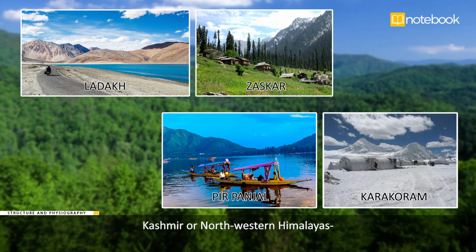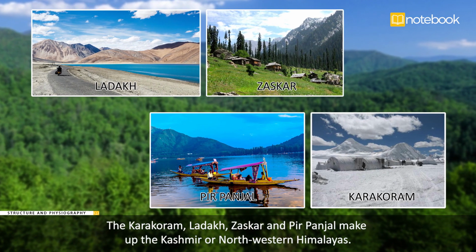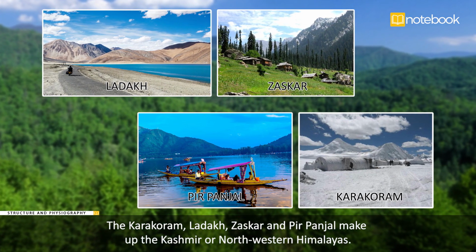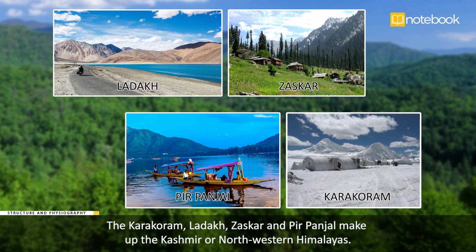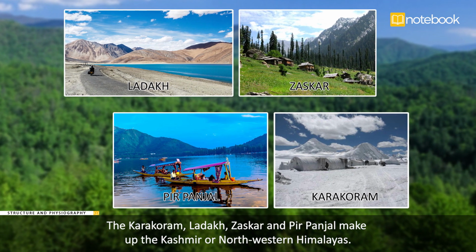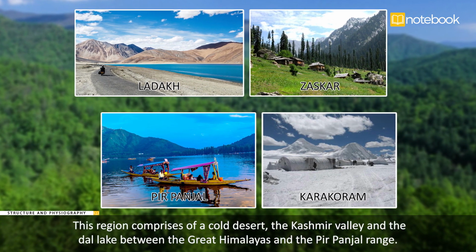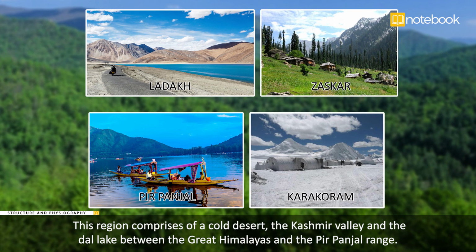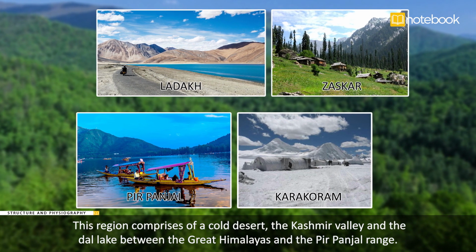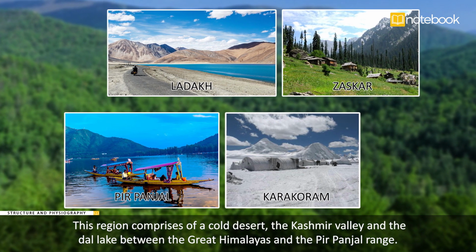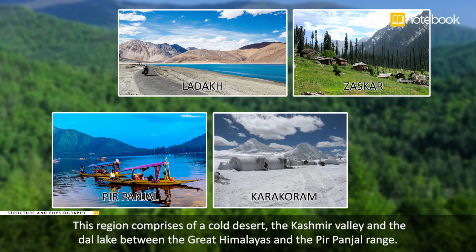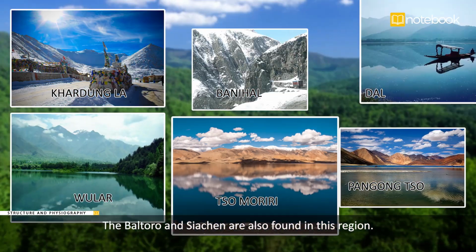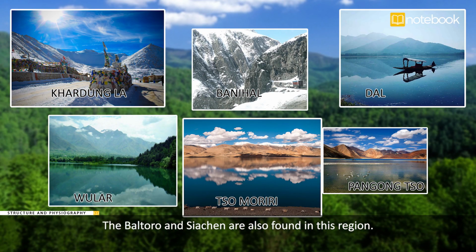Kashmir or northwestern Himalayas: the Karakoram, Ladakh, Zaskar, and Pir Panjal make up the Kashmir or northwestern Himalayas. This region comprises a cold desert, the Kashmir Valley and the Dal Lake between the Great Himalayas and the Pir Panjal Range. The Baltoro and Siachen are also found in this region.